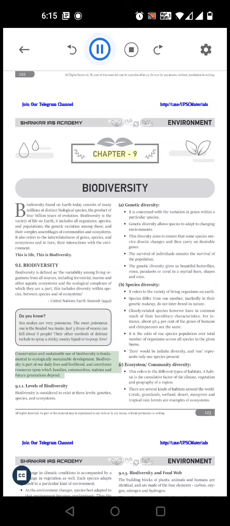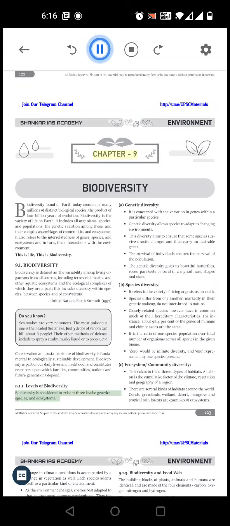Conservation and sustainable use of biodiversity is fundamental to ecologically sustainable development. Biodiversity is part of our daily lives and livelihood, and constitutes resources upon which families, communities, nations, and future generations depend.